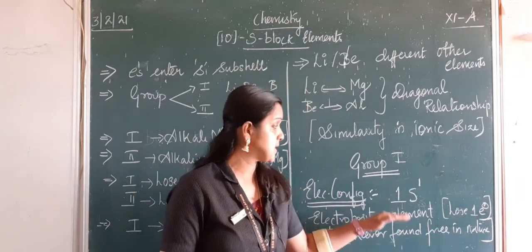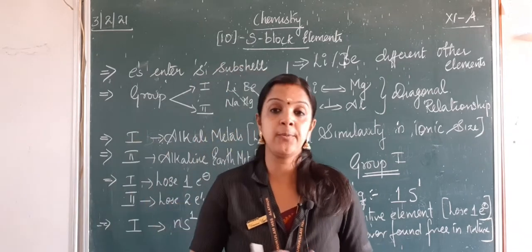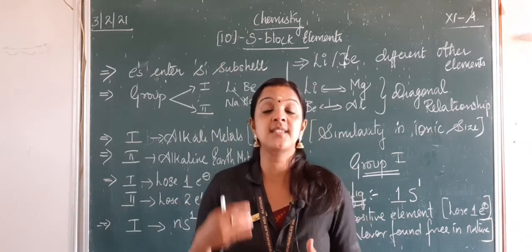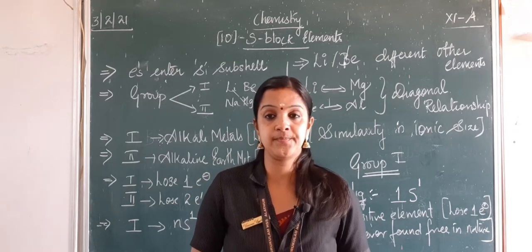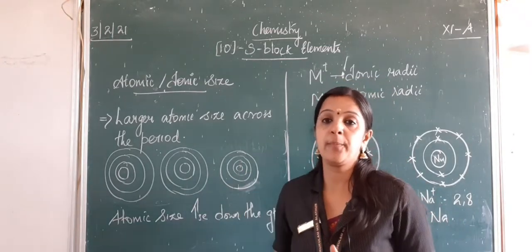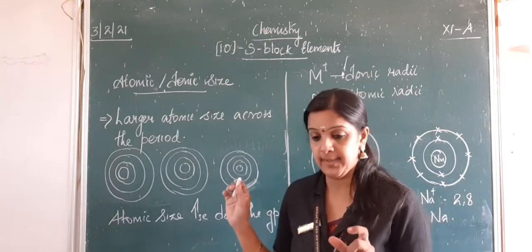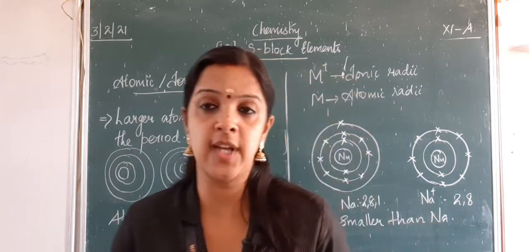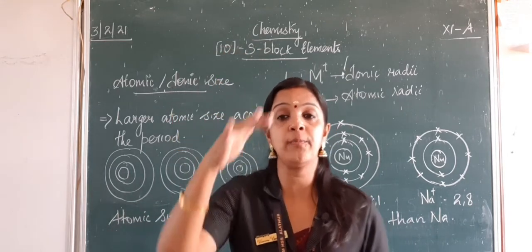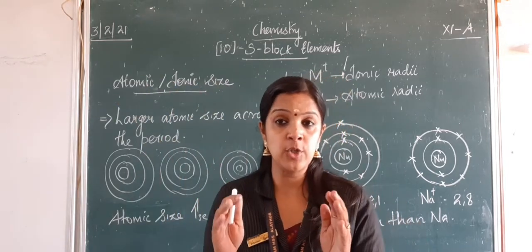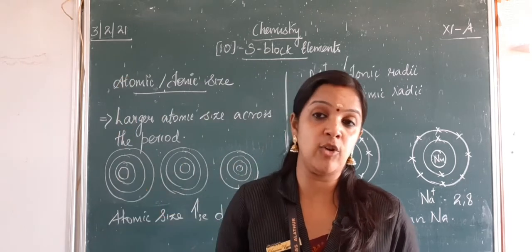So, till now we have just learnt about the electronic configuration of group 1. We will now get into the other properties like ionic size, atomic size, ionization enthalpy and other important characteristic features. Let us now discuss the first property of alkali metals. They are called atomic or ionic radii. We have learned this in the 3rd chapter, if you can remember children, about the variation of atomic size down the group and across the period. We always know atomic size increases down the group and it decreases across the period.